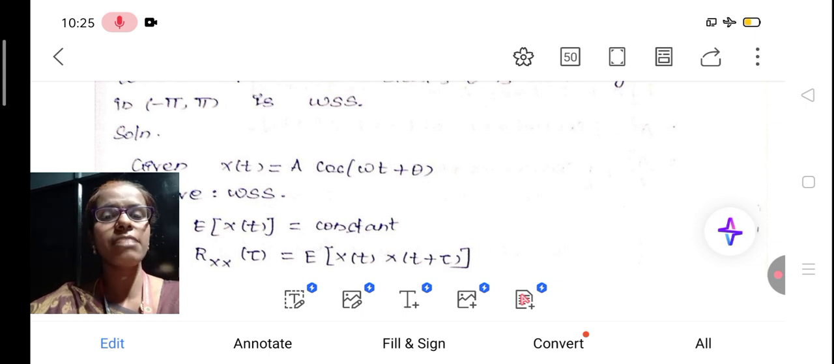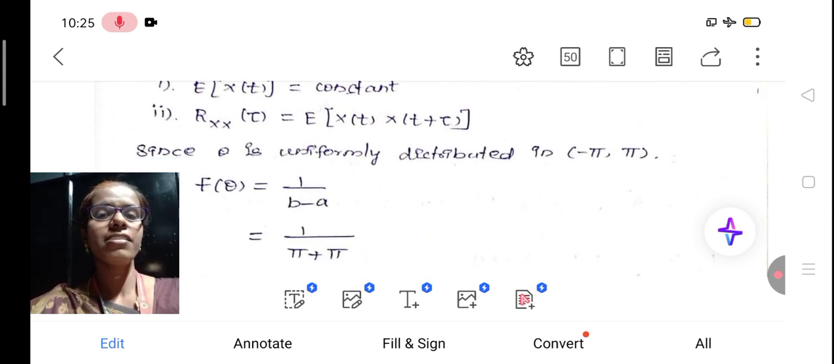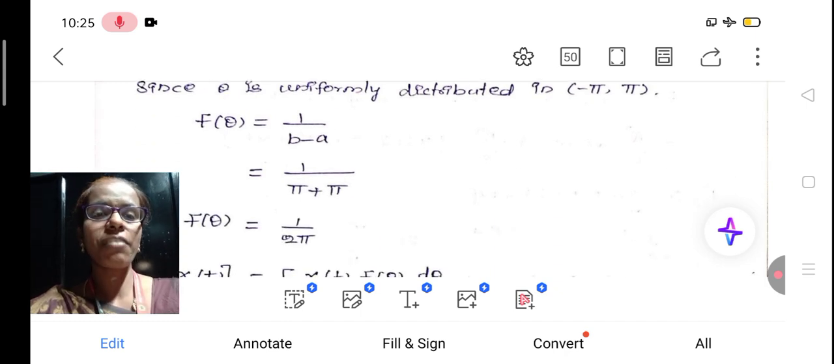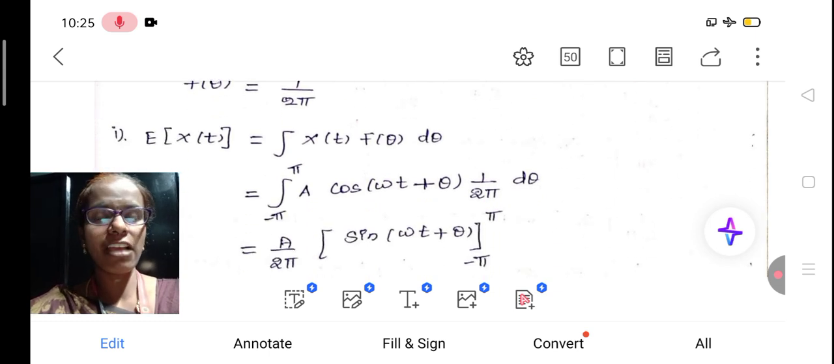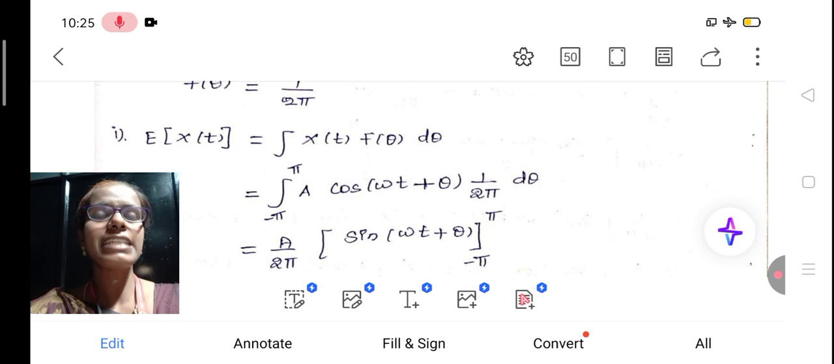Already we know how to find the mean value. We saw it in the last case, right? But here we have a few differences because here the variable is theta. So theta is uniformly distributed in the interval minus pi to pi. That means we can write f of theta as 1 by b minus a, and just replace a as minus pi, b as pi. So from that we get f of theta as 1 by 2 pi. Then we are going to find the mean value. So E of x of t equals integral of x of t into f of theta d theta. So x of t is a into cos of omega t plus theta and f of theta is 1 by 2 pi d theta, and replace the interval minus pi to pi.